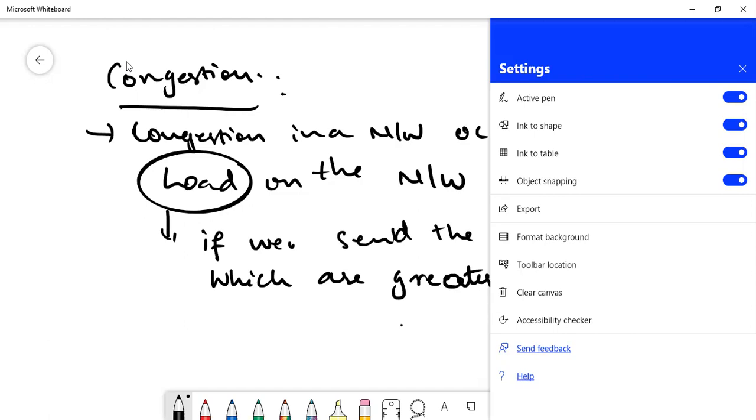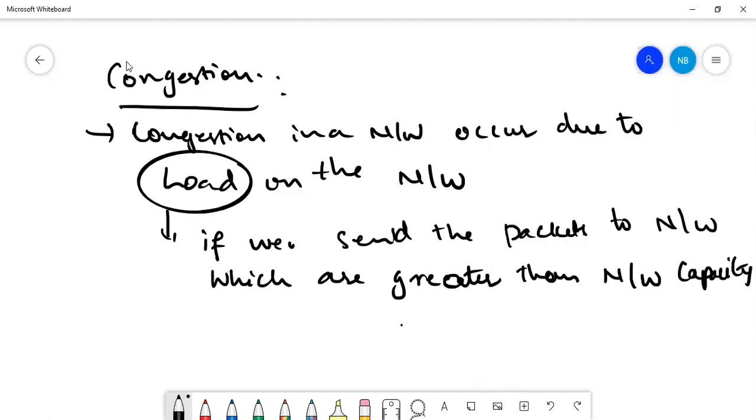This is about congestion. What is congestion? Once again, I am repeating. Congestion is nothing but it may occur due to the load which is kept on the network. If we are sending data which is more than what is expected, the network will be receiving data beyond its limit. So congestion may happen.